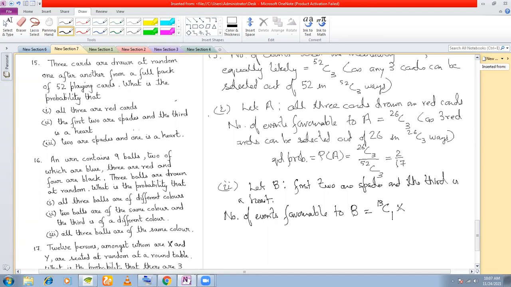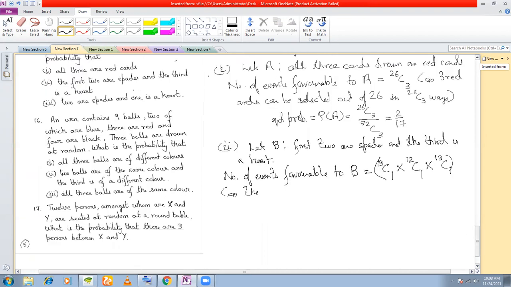Now because you are drawing one after the other, once you have drawn the first one, how many spades are left? 12 spades left, right? So from these 12, you are selecting another spade in 12C1 ways, right? And finally, you have a heart. How many hearts are there? 13 hearts. So one heart you can draw in 13C1.